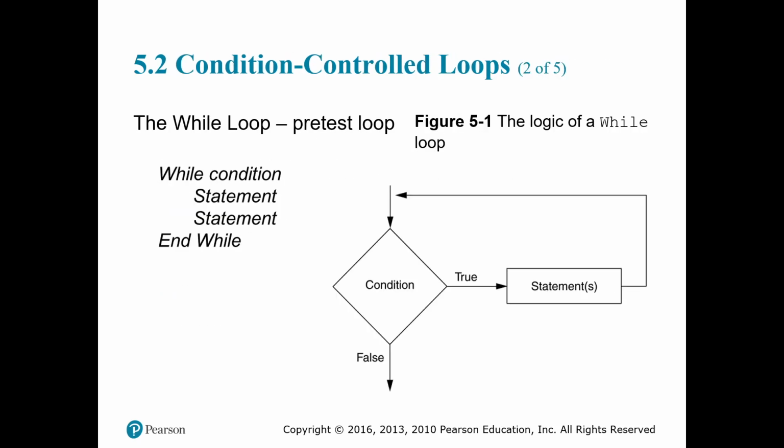So this is what a while loop looks like. We call it a pretest loop because none of the code in the statements right here will be executed until our condition is true. These are different lines of code. We come in here, the computer looks at this statement, while some condition. For example, while it's raining outside, do not go for a walk. Let's do it like this: our condition is it's raining outside, and our statement would be to go for a walk.